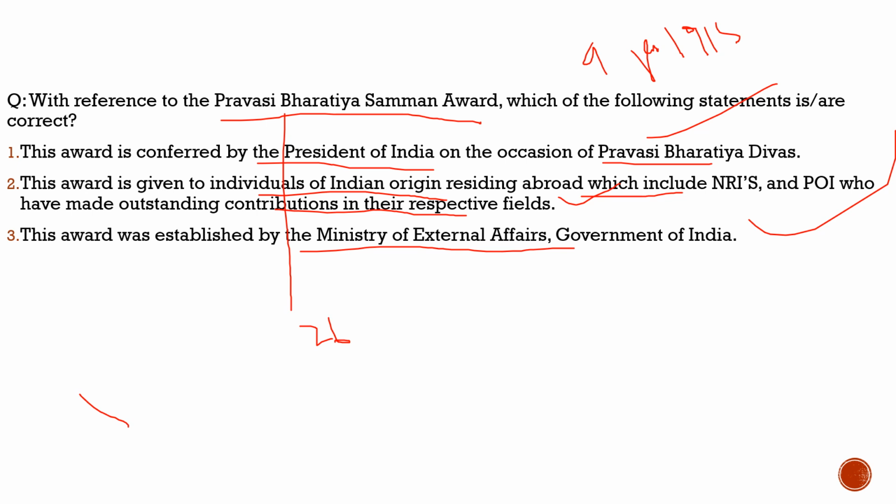So why had we brought this question? Because 26 individuals got this award. This award is given to overseas Indians, persons of Indian origin or NRIs who have done extraordinary work in developing the nation in which they are living, or who have contributed greatly to India too. The Ministry of External Affairs established this award. With respect to this question, all the three statements are correct. Now with this, let's move to the last question from the current affairs part. Then we will shift to the next part of our discussion, where we will discuss the static topic.